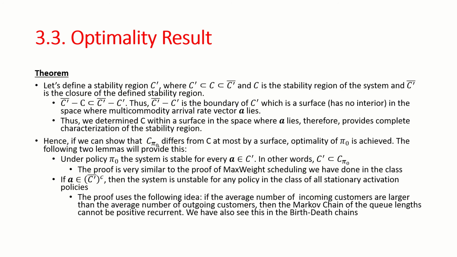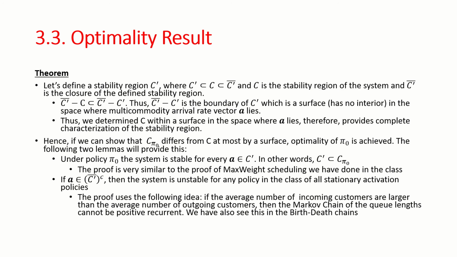Under policy pi sub 0, the system is stable for every A that is an element of C prime. In other words, C prime is a subset of C sub pi sub 0. The proof of this lemma is very similar to the proof of max weight scheduling we have done in the class. Another lemma is, if A is an element of C prime bar complement, then the system is unstable for any policy in the class of all stationary activation policies.